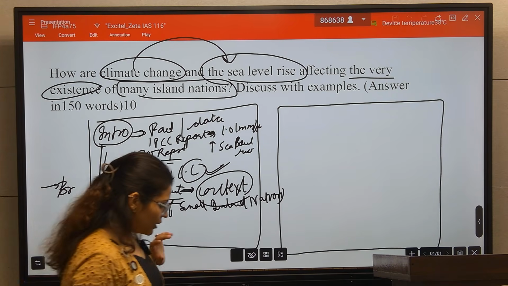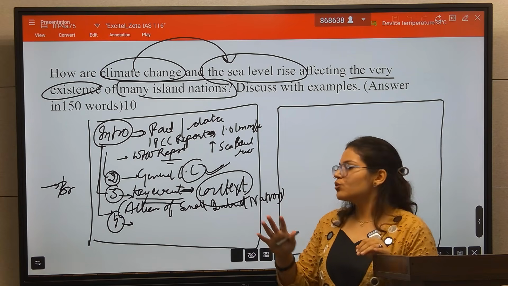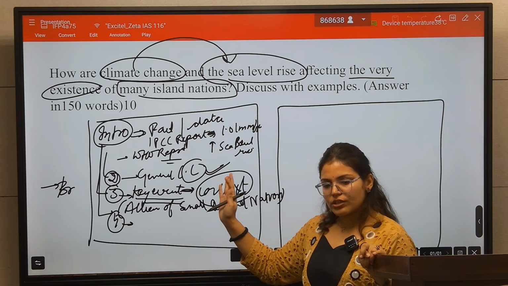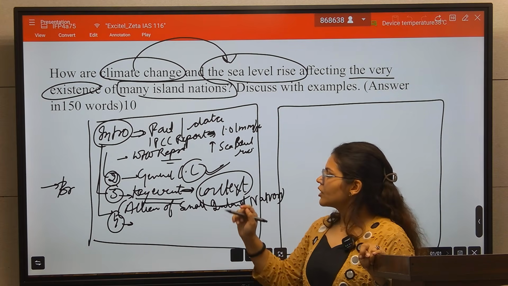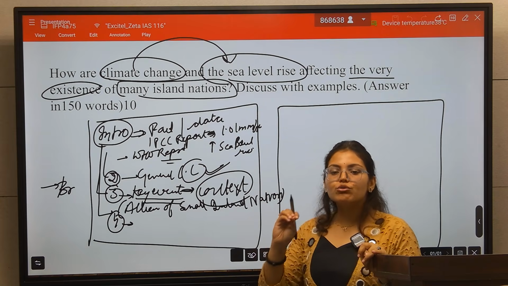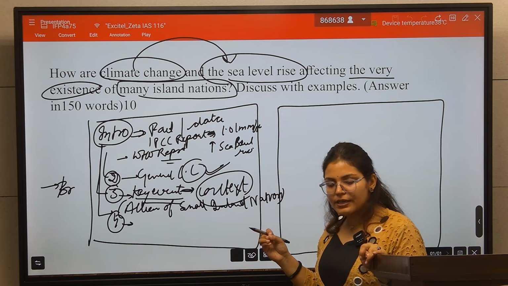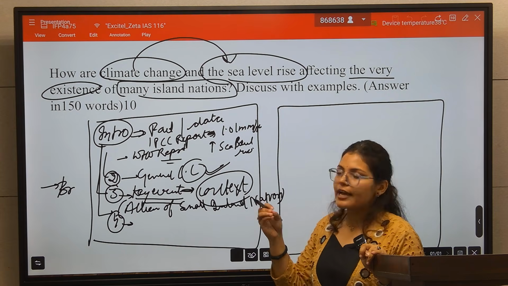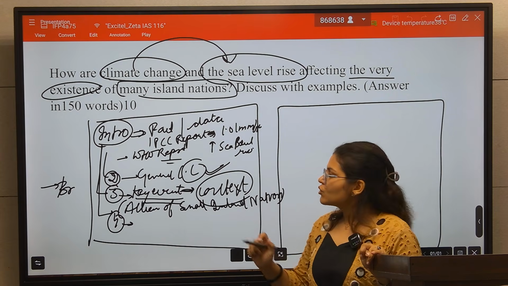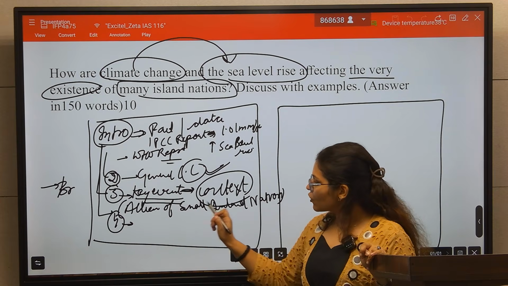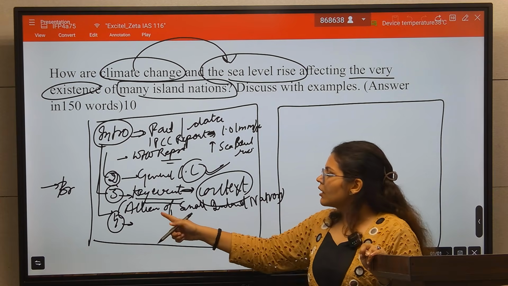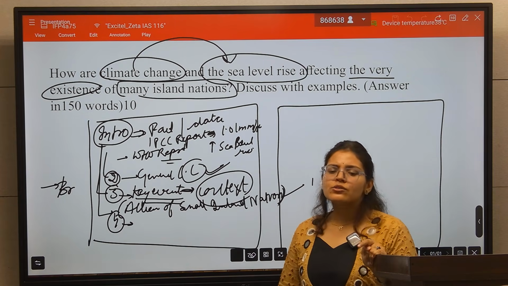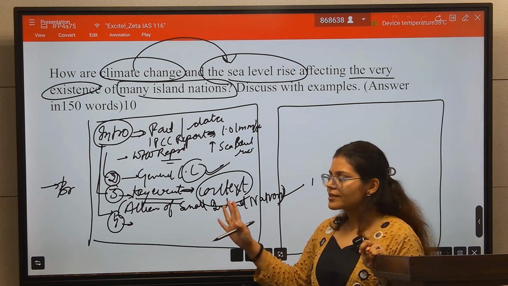Suppose you don't remember the data on sea level rise in the examination hall, then write with the general data on climate change. If you don't have the general data on climate change, but you know the context, why this question has been asked by the UPSC, whether something is in the news related to climate change, sea level rise or the existence of small islands, then you can start with the context. There is very much news on this alliance of small island nations, so you can start with this also.